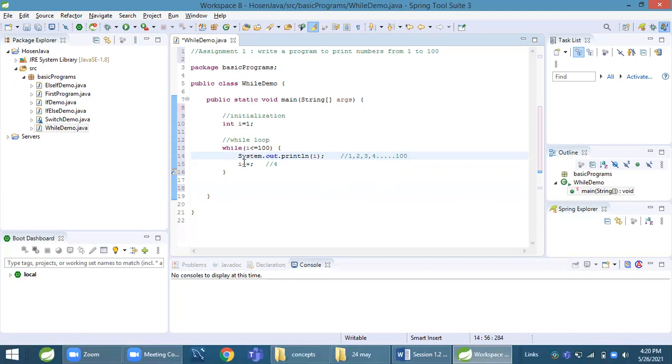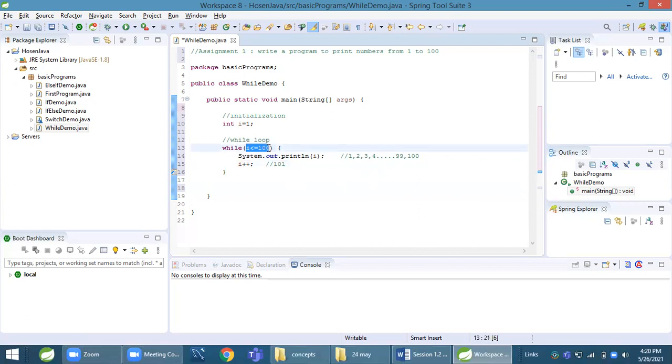Now it's printed 100. Let's take the example of 99. It will print 99, and when it goes to I++, it will become 100. It will go to the condition. 100 is not less than 100, but it's equal to 100 because we have given equal to here, right? That's why this condition is true and it will print 100. Now the value of I will become 101 and it will go to the condition.